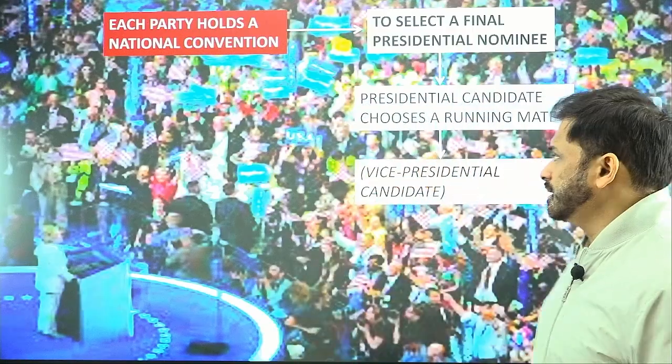Now in the national convention, we have two types of delegates. Those delegates which have been sent from the primary or caucus are called pledged delegates, because they are representing those particular candidates. Either the winner is taking all or proportional representation. So this is how the delegates have been allocated from that particular state to the candidates. So these are pledged delegates, meaning they are going to vote according to the candidates they are representing, right?